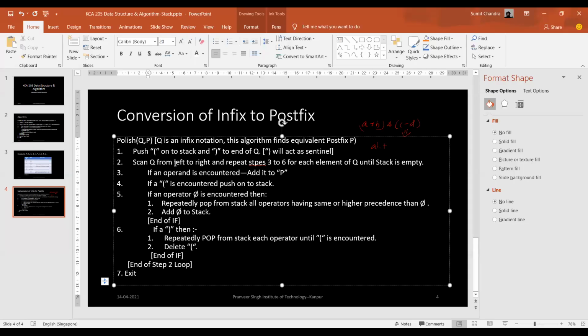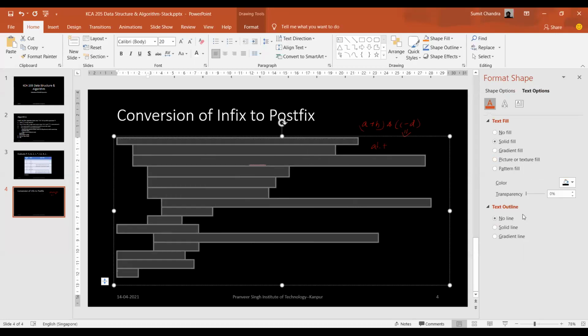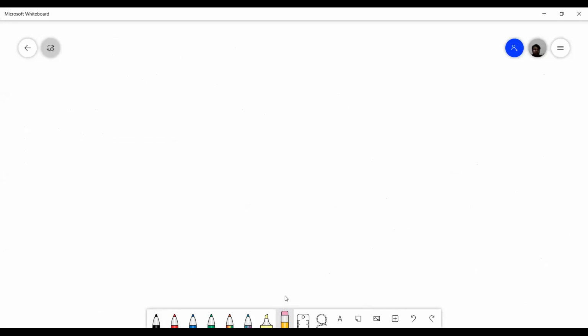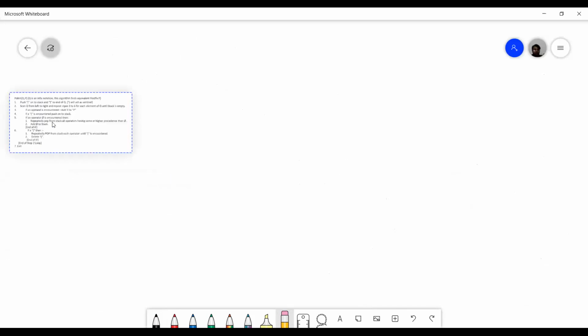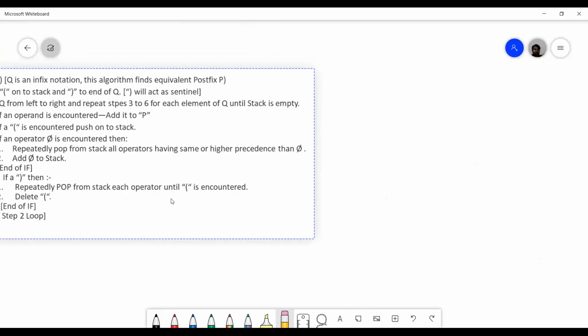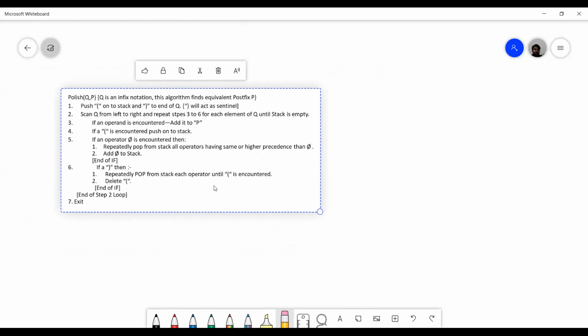So should we note it down in our copy? Yeah, sure. I will give you time. Don't worry. It's a very important algorithm, so you have to note it down. I hope it is visible completely to all of you. Yes, sir.